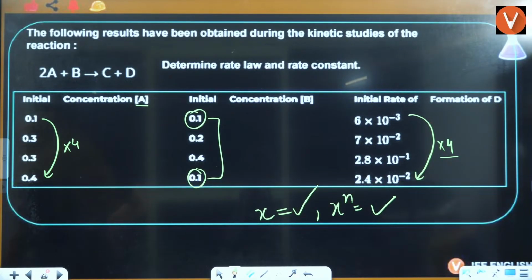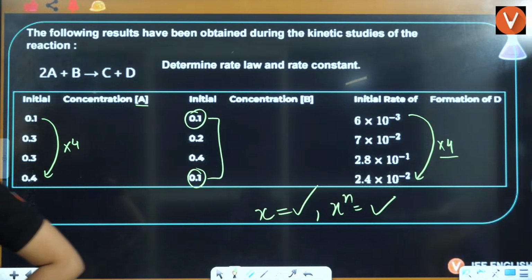Okay, Gokul. Thank you for your efforts. Thank you, ABC. Thank you so much. Order of the A is 1.